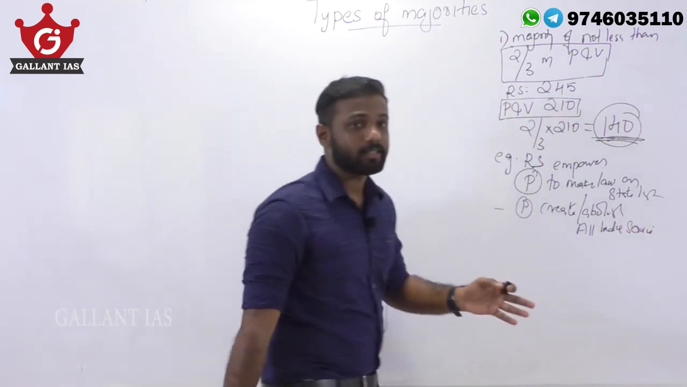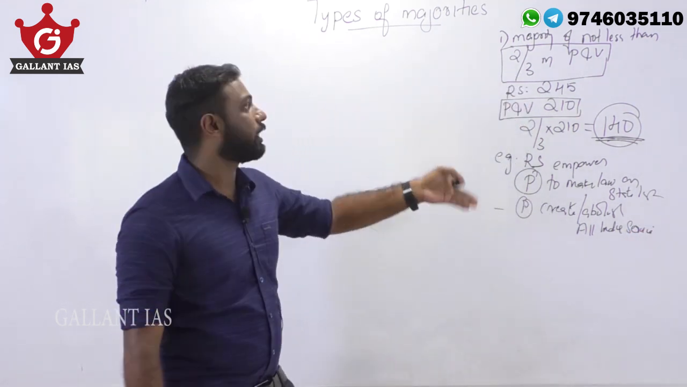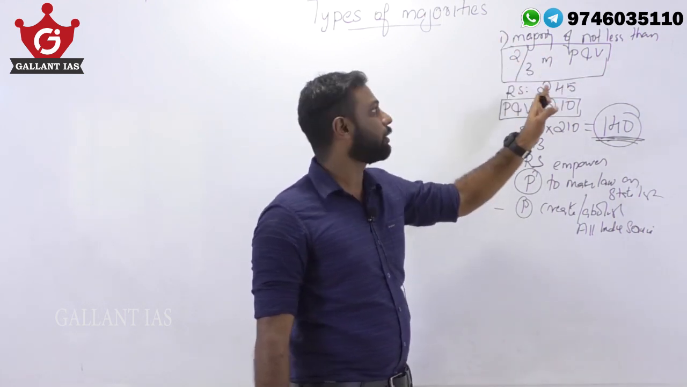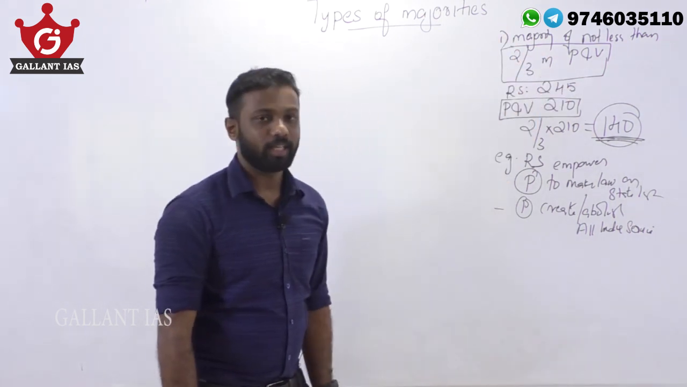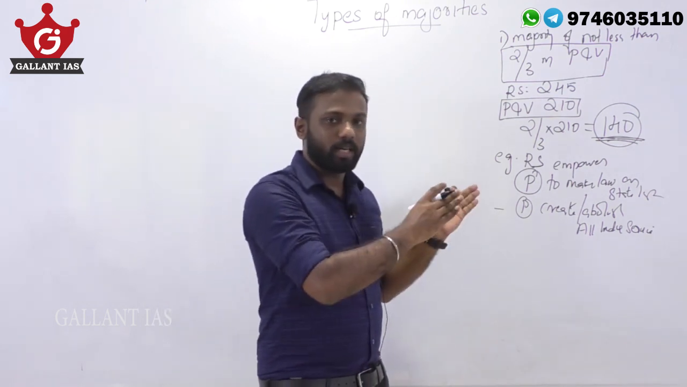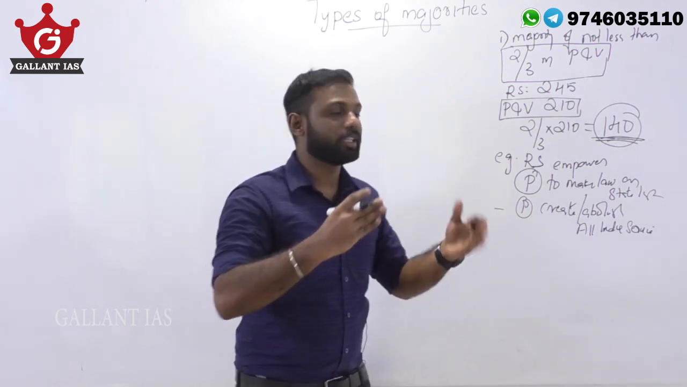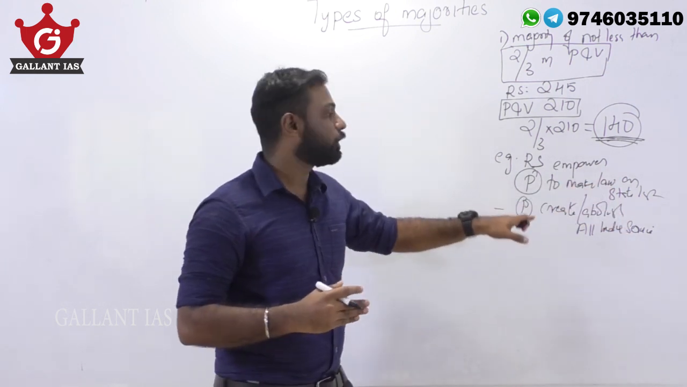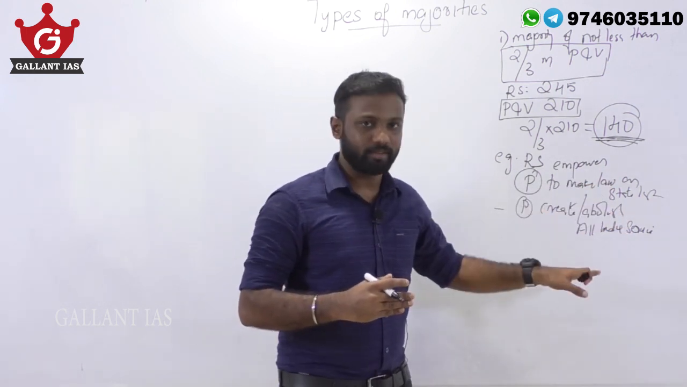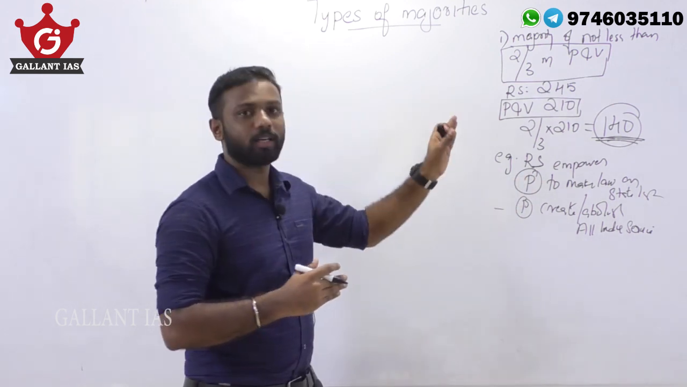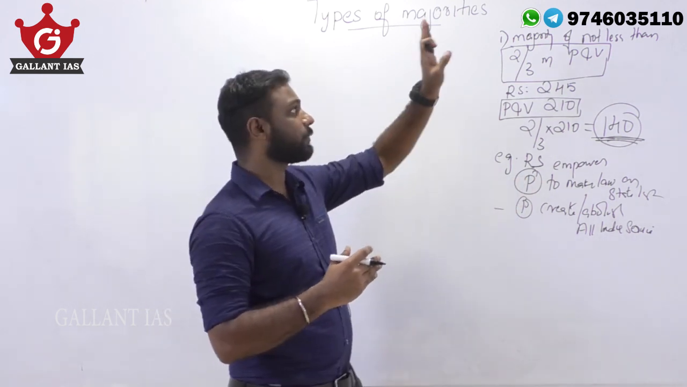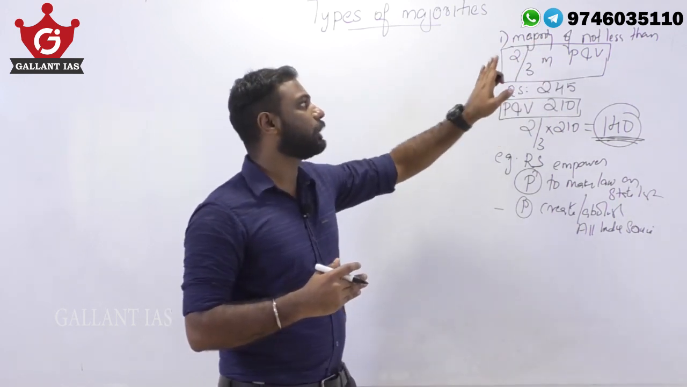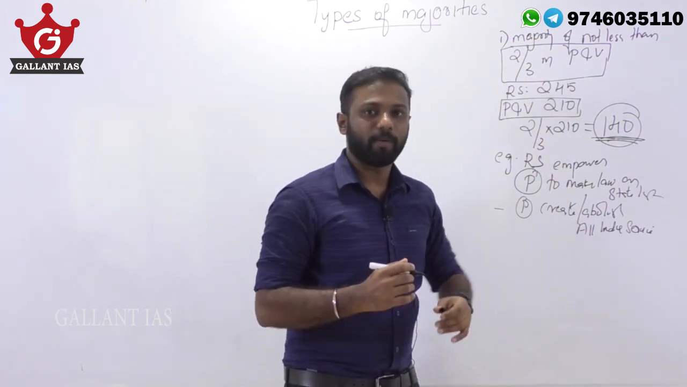In these cases, the resolution has to be passed by this majority, that is majority of not less than two-third members present and voting. Examples are Rajya Sabha passing a resolution empowering the parliament to make laws on the state list or to create or abolish the all India services. In these cases, the Rajya Sabha has to pass that consent resolution using this majority.